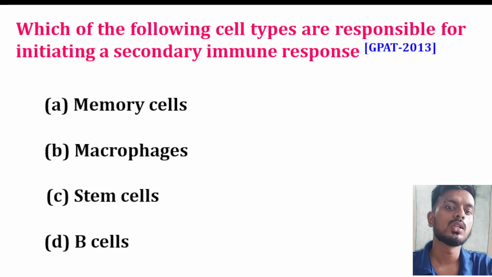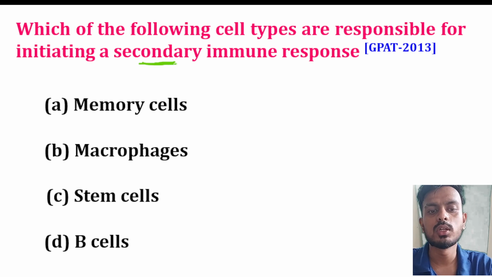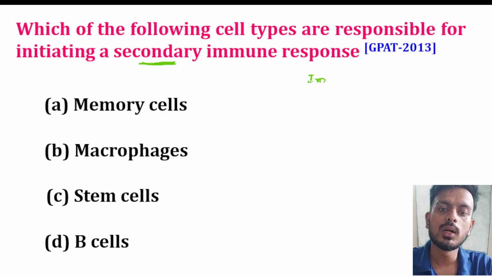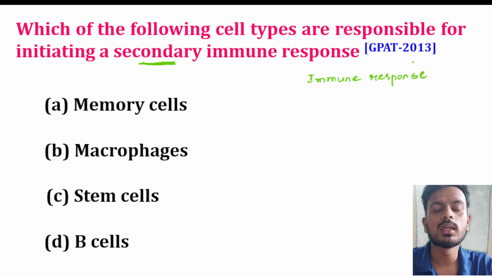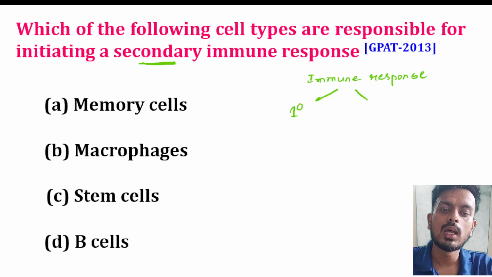Okay, next question. Which of the following cell types is responsible for initiating the secondary immune response? Let me brief you on what an immune response is. Immune response is a response generated by our immune system against a foreign material. It is basically of two types: one is primary immune response, another is secondary immune response.